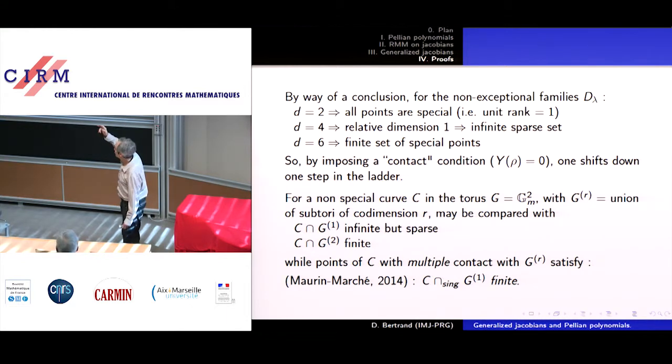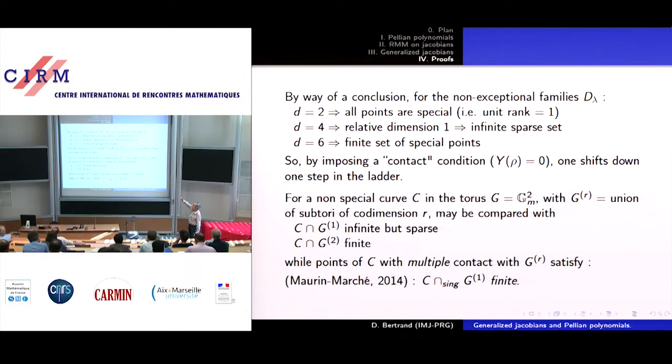So d equals 4, quadratic, so we will start with an elliptic curve. We impose a condition, that means we look at solutions on the pinched curve, and that has the feeling of taking the situation d equals 4, adding 2, 4 plus 2 equals 6, and you get to the situation d equals 6. So that's what I said in the ladder, it's going down.